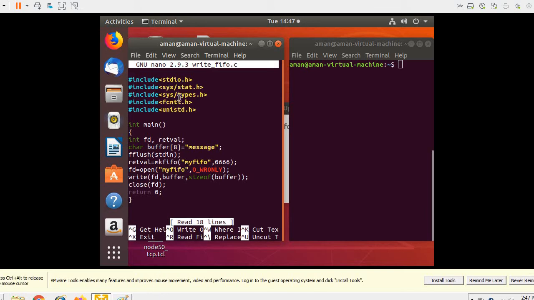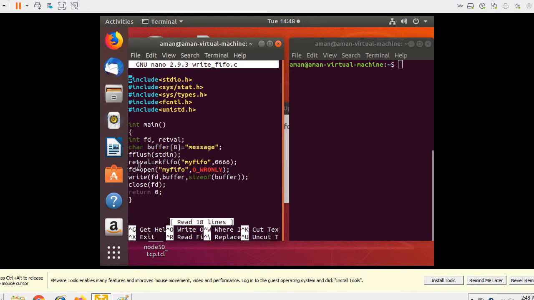So these are the header files that will be required while creating the pipes. You can use man FIFO, and there all the header files which are required while working with named pipes or FIFO will be listed. So this program begins here, and this is the file descriptor that will be associated with the named pipe. This is the return value variable. This is the message that we want to send across. Fine. And here we are just cleaning out any contents which might already be there in the standard input buffer.